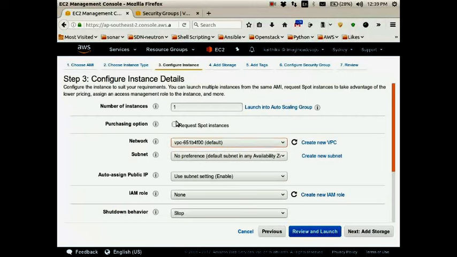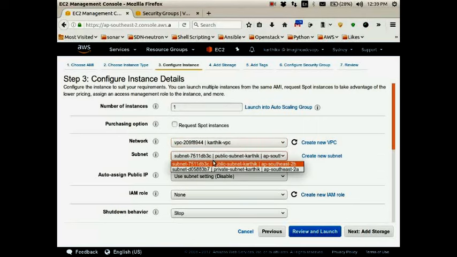Here, under configure instance details, under step 3, under the network, I have to choose my VPC. I'm choosing my VPC, and you can see I can choose either a public subnet or a private subnet under which I can launch the instance. You can launch the instance in a private subnet or in a public subnet. So I'm choosing the public subnet. We will see private later on. As of now we will see this.